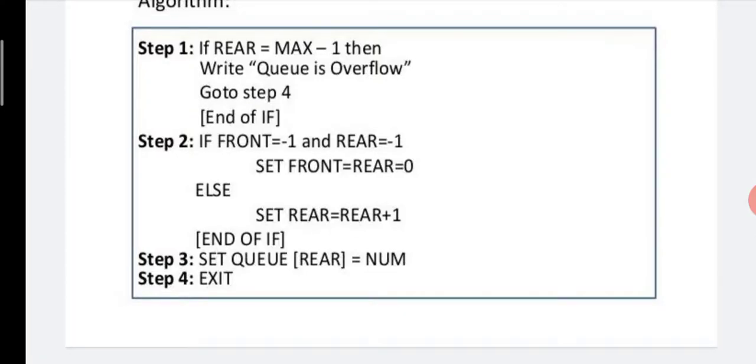Then step number 3, set Q[rear] is equal to number. If number is 5, this number 5 is stored in Q. Q is an array, and in square brackets rear is there. It means the entered number is stored at position rear.